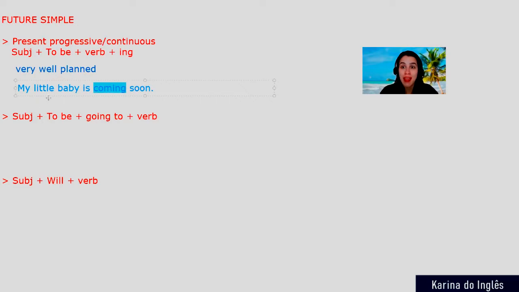So it's not a present thing that is happening right now, but it's something that I'm very sure about. It's very well planned. I'm pregnant already, and I'm in fact 9 months pregnant. So my little baby is coming very, very soon. So I'm very sure about it, and it's an action in the future. So I used present progressive or present continuous to express this.